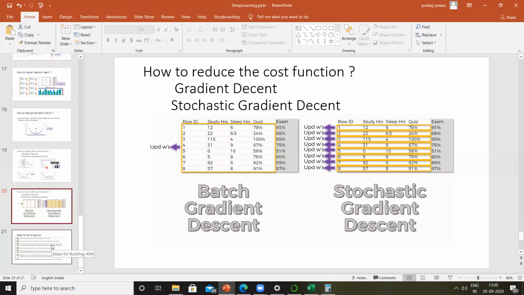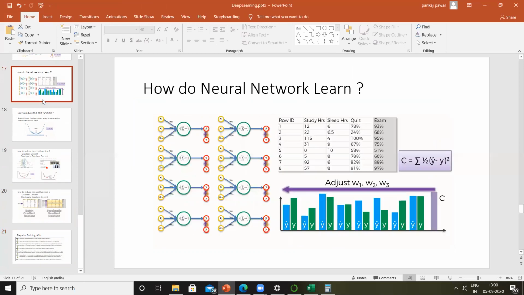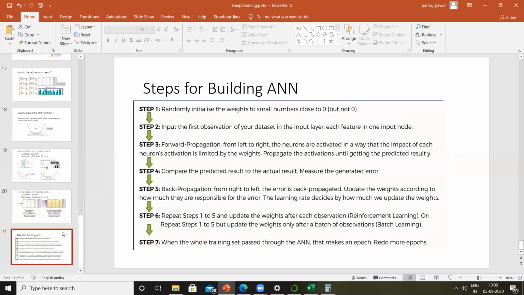So with this, we reach the final slide, which indicates the algorithm for the artificial neural network. What this algorithm is saying is, at the beginning, randomly initialize the weights to a small number which is close to 0 but not 0. So all the weightages which we have here, we'll randomly initialize to some number. You can give the same value to all of them, or you can give random numbers as well.